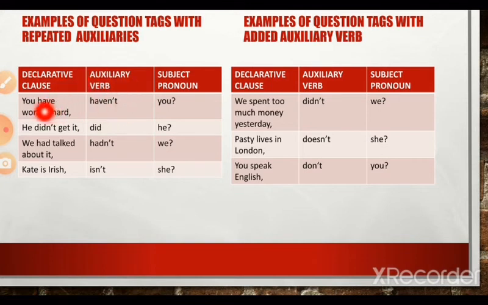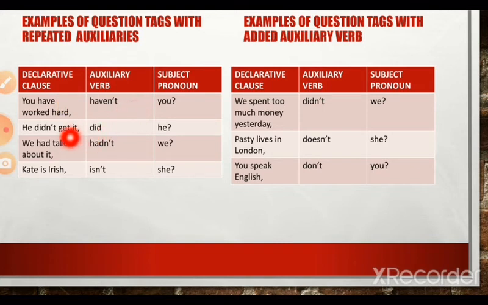The auxiliary verb is have, main verb is worked. Here main verb is worked and auxiliary or the supporting verb is have. Hence the auxiliary verb is repeated in the tag. Haven't you? Here the polarity changes from positive to negative. Have and haven't. Is that clear?